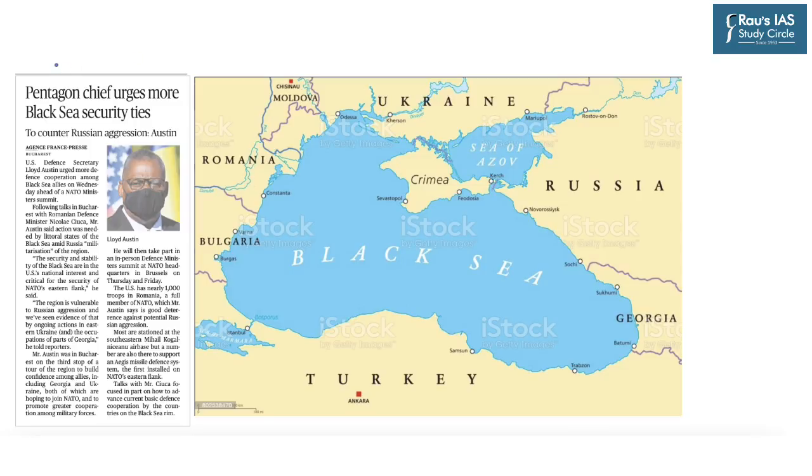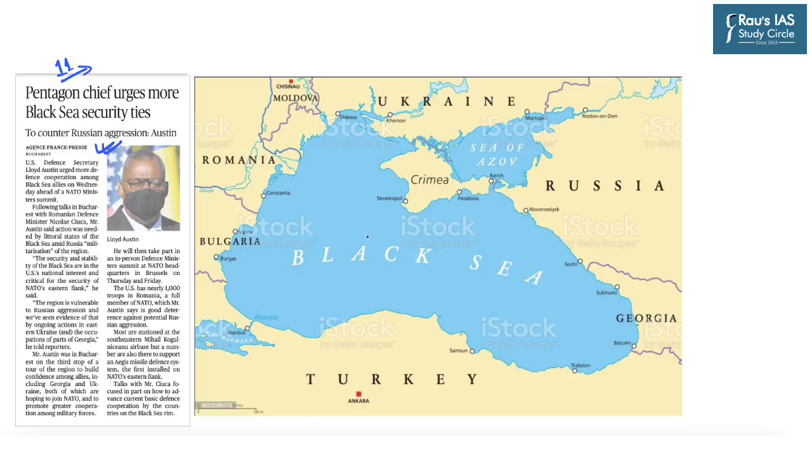Now, the next news to be taken up appears on page number 11. It says Pentagon chief urges more Black Sea security ties. And this development is with respect to countering Russian aggression in the region along the Black Sea. So, the United States wants to counter Russian aggression, especially in the Black Sea region.